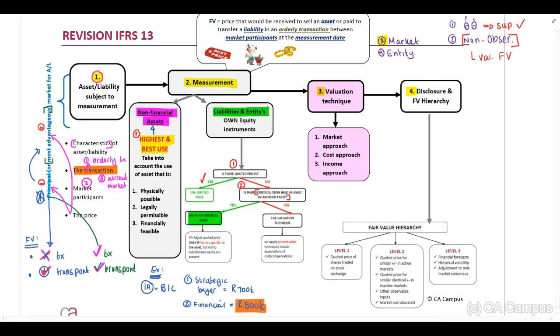And remember that you will have to adjust your quoted price only if factors specific to the asset, but not to the liability or own equity, are present. Guys, if your answer is no, important, you need to use a valuation technique to determine the fair value. There are three main valuation techniques. The first one is a market approach. In a market approach, you look at a market transaction, therefore quoted prices, and this will be for identical or comparable assets.